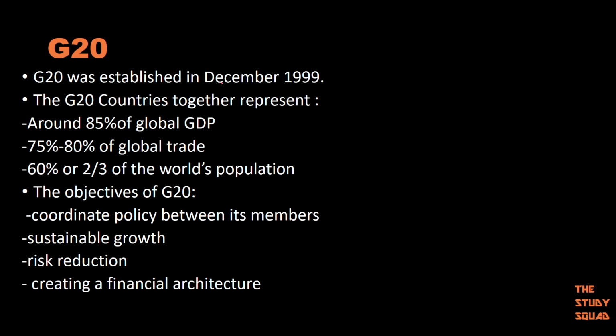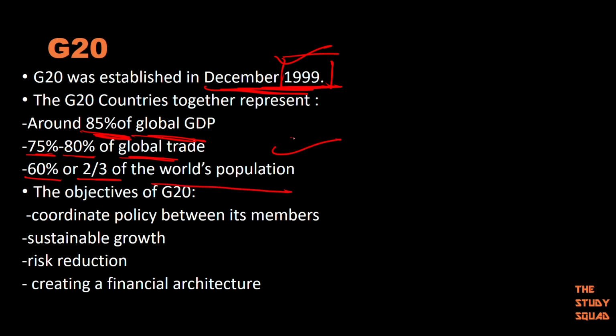Okay. Moving forward, important stuff. When was G20 established? It was established in December 1999. The year here is important. Then the G20 countries together represent, this is also important, the percentages here are important. How much percentage of the GDP do G20 countries hold right now? Like 85% of global GDP. Then 75 to 80% they represent in global trade. And 60%, or you can say two-thirds, of the world's population, G20 represents.